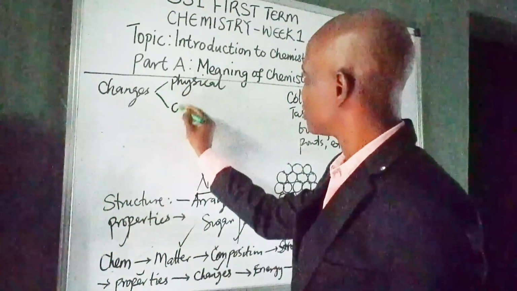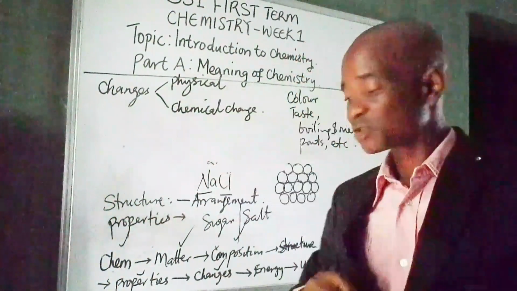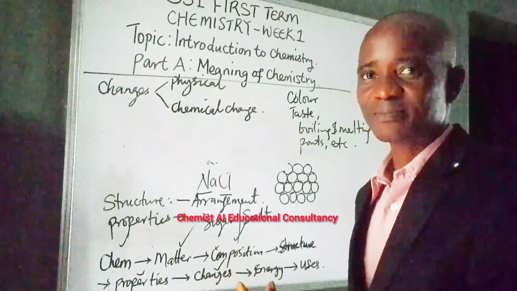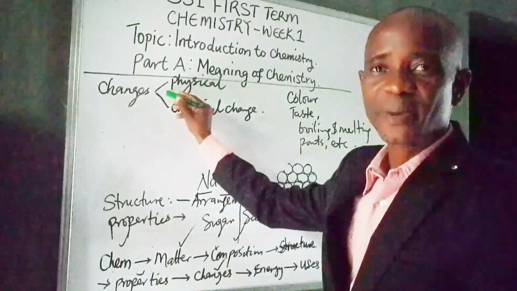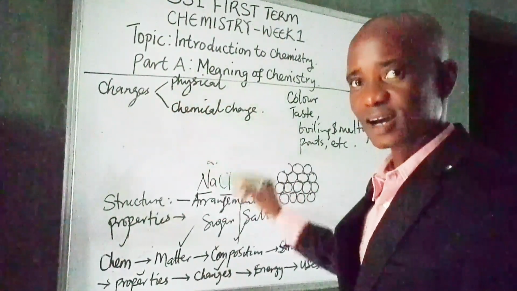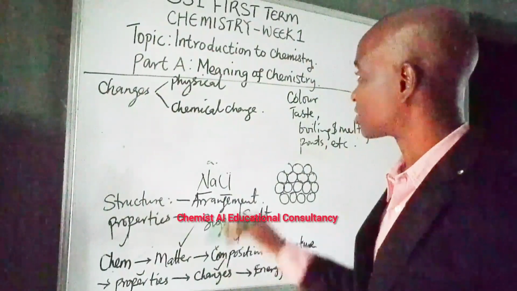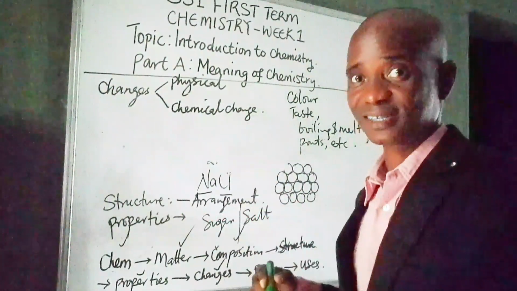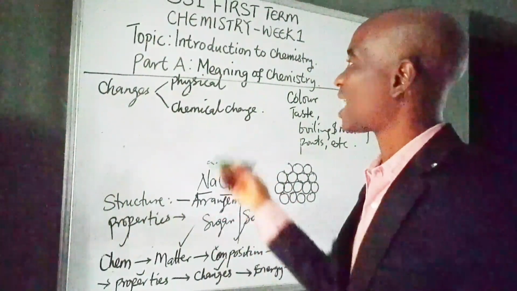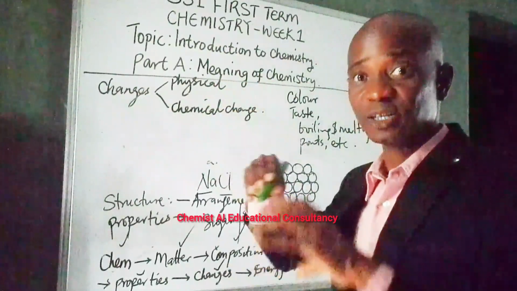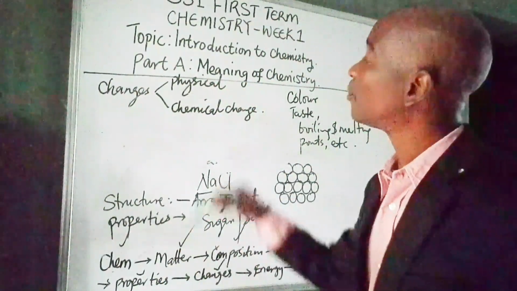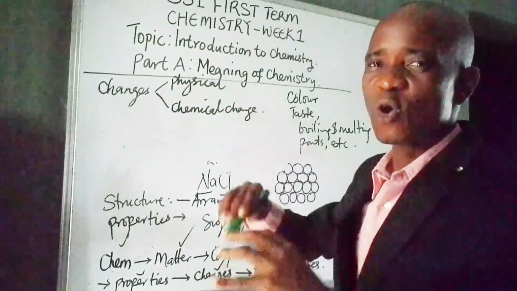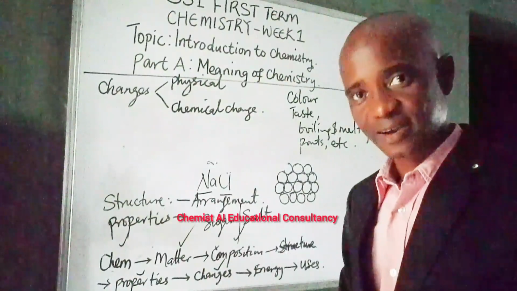And that is called chemical change. So when we talk about changes that matter undergoes, we are talking about physical and chemical changes. I will even tell you that some chemical changes can be reversed, right? But why they are not called physical changes is that new substances are created. But in physical changes, no new substances are created.